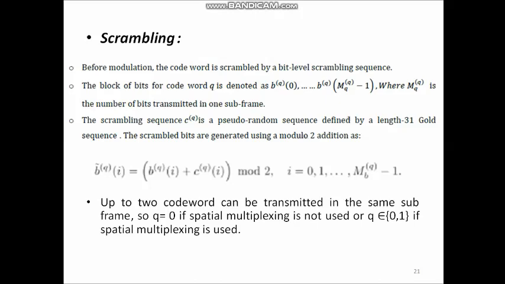The scrambling sequence c^(q) is a pseudo random sequence, and it is defined by a length 31 gold sequence. So these scrambled bits are generated using a modulo 2 addition. The equation is given here. It is represented as the modulo 2 sum of the pseudo random sequence bit with the code word bit. Up to 2 code words can be transmitted in the same subframe. So if spatial multiplexing is not used, then Q is 0. If spatial multiplexing is used, then Q equals 0, 1.